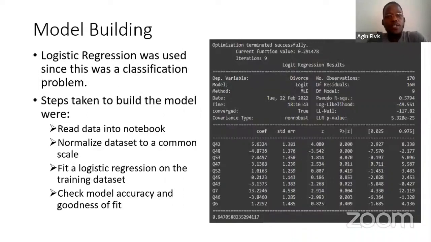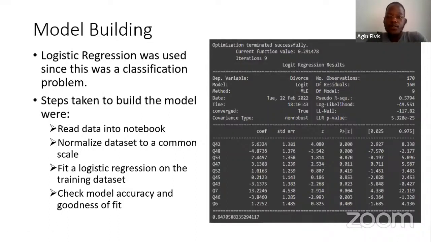Then for model building, we used logistic regression because it was a classification problem. We read the data, normalized the data set, and then checked the model for accuracy. Our model had an accuracy score of 94.7%. Looking at our pseudo R squared, which is this value over here, we got a pseudo R squared of 0.6.